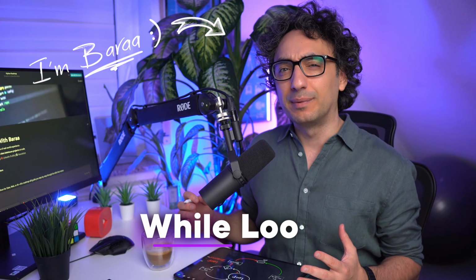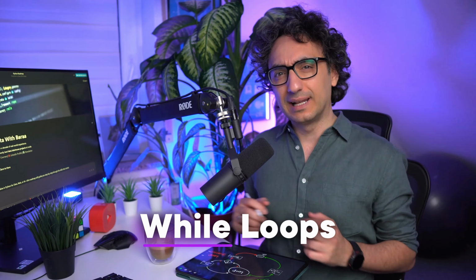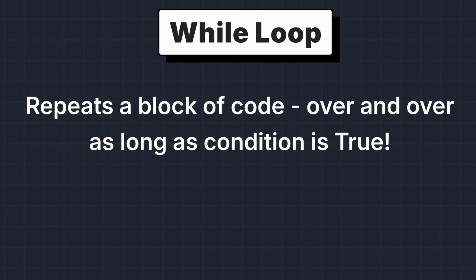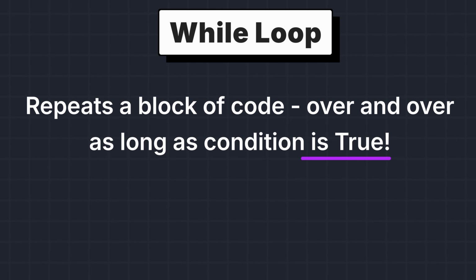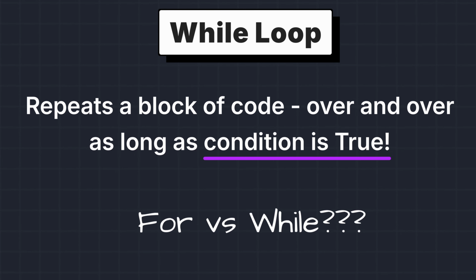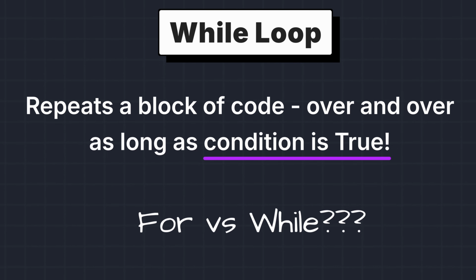Hey friends, so now we're going to talk about the second type of looping in Python. We're going to talk about the while loop. So what is a while loop? We use it in order to repeat the same code over and over as long as a condition is true. So this sounds like the for loop, right? Now, what are the differences between for loop and while loop?